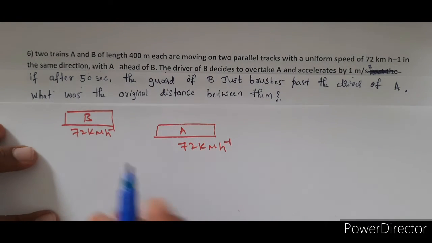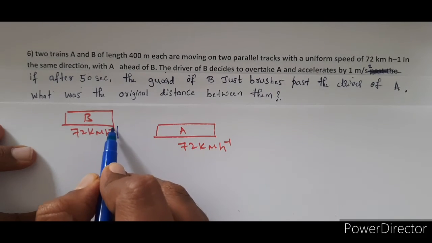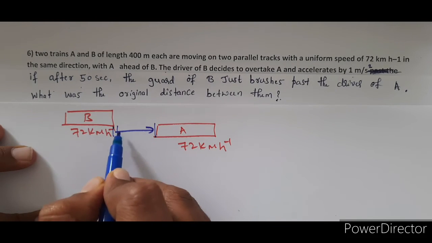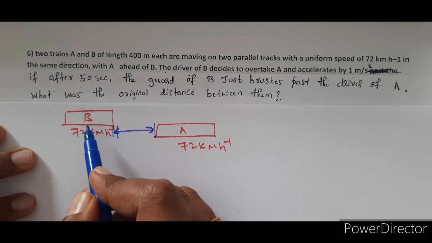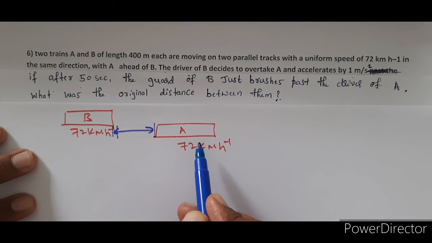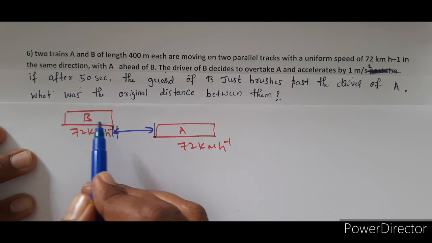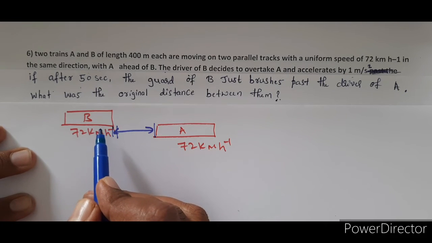Okay, see here. In this case, we are going to find out the original distance between these two trains, right? Afterwards, the driver of train B decides to overtake train A. In that case, he is accelerating the train by 1 meter per second square, right?